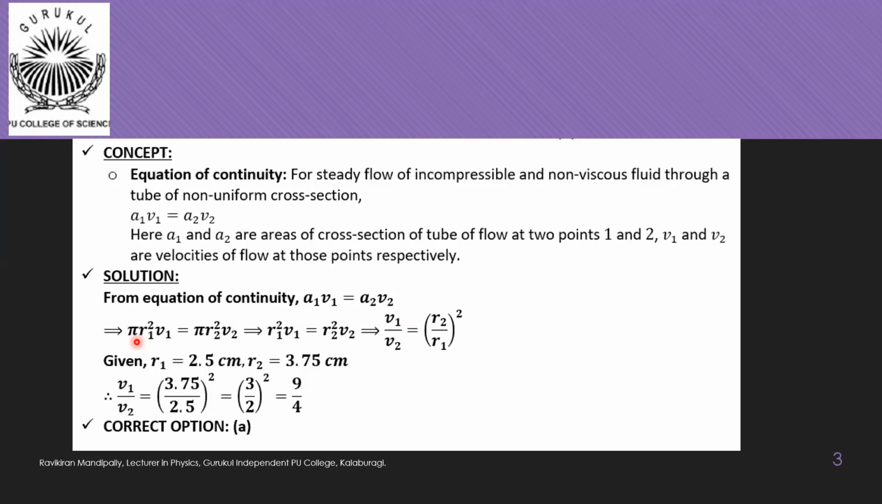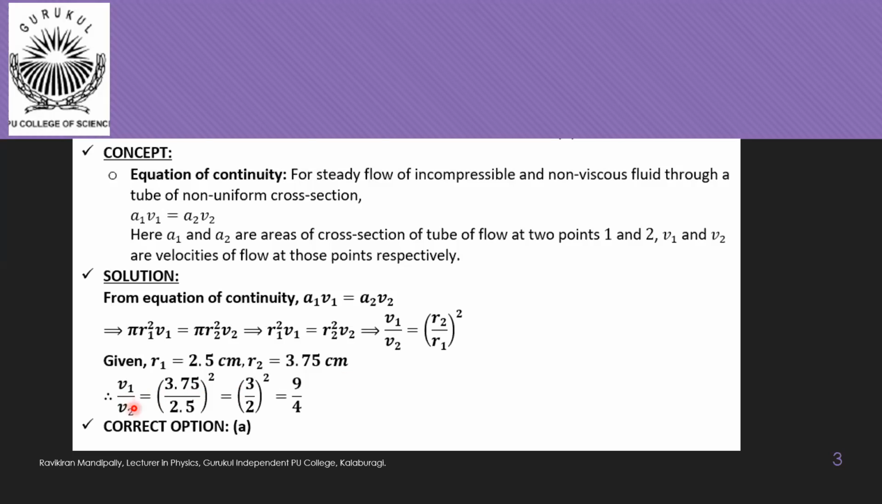Area at point 1 is pi r1 square, area at point 2 is pi r2 square. When nothing is mentioned for a tube, usually we can take circular cross section, because the tube will be cylindrical in shape. So pi r1 square v1 is equal to pi r2 square v2. Pi on either side will cancel, so we get R1 square V1 is equal to R2 square V2. That implies V1 by V2 is equal to R2 by R1 whole square. R1 is equal to 2.5 centimeter, R2 is equal to 3.75 centimeter.